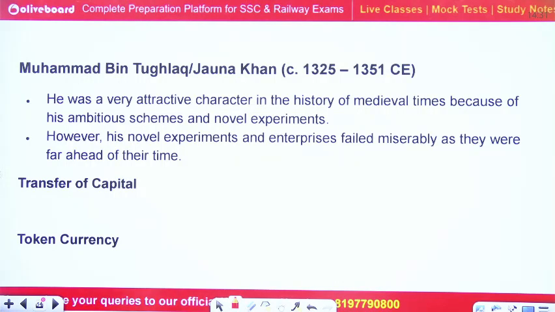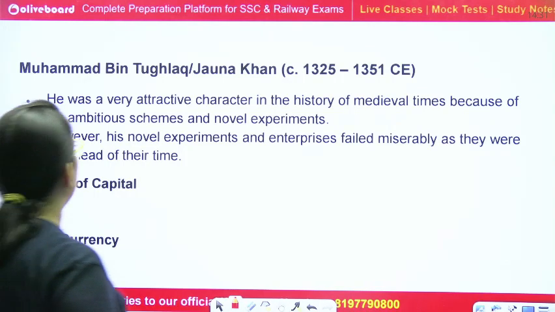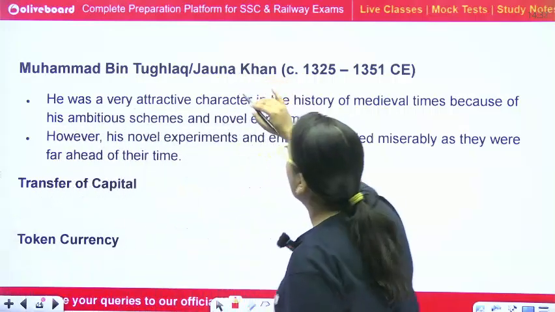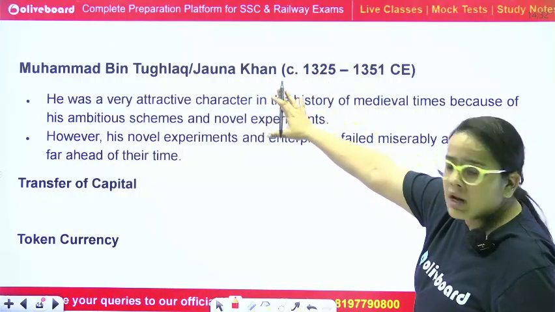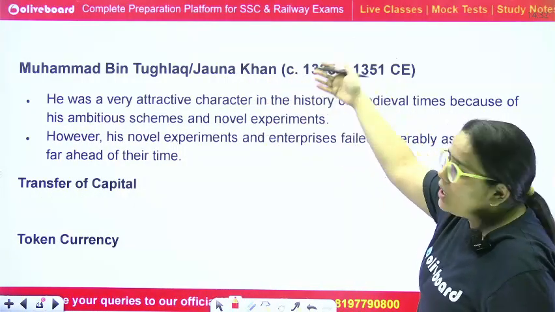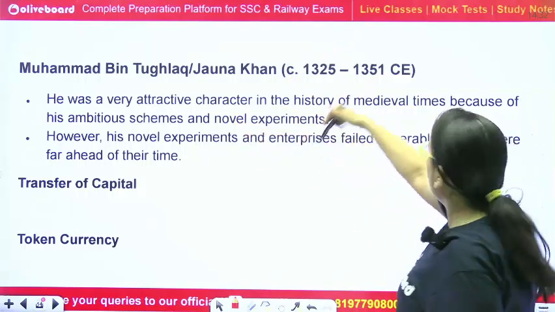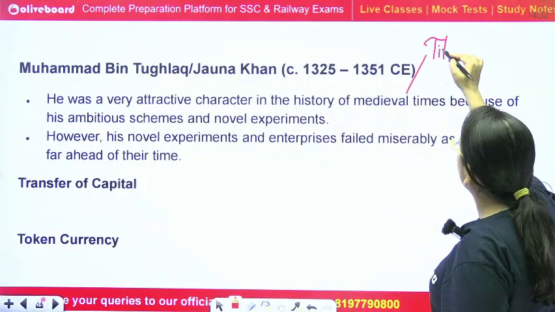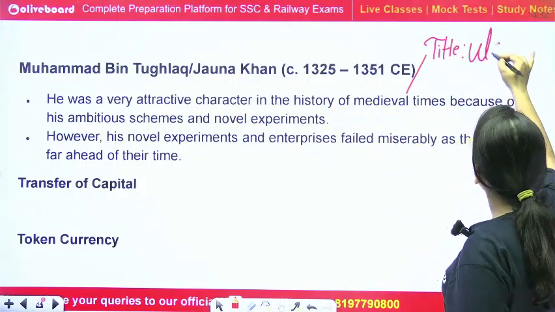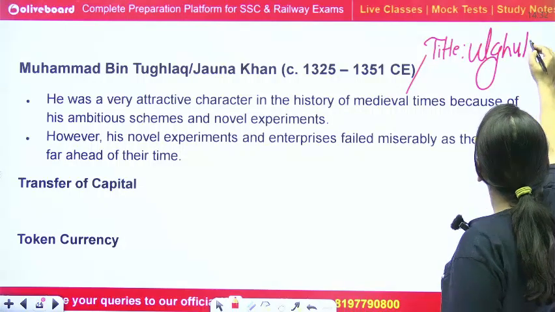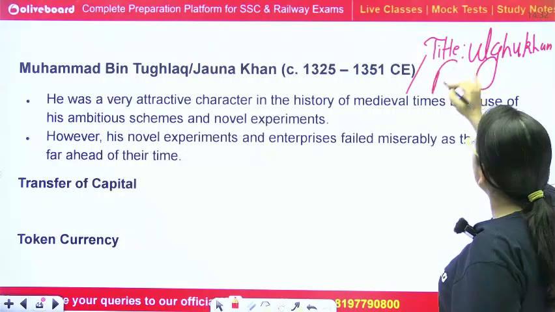Now moving to the next part, let's have Muhammad bin Tughlaq, or you can say Jona Khan, a very popular ruler of the complete Delhi Sultanate, we can say. He got the title name Ulugh Khan. Yeah, Jona Khan was the real name. When he became a ruler, he assumed the title Muhammad bin Tughlaq, and the other titles were Ulugh Khan, Pagal Badshah.